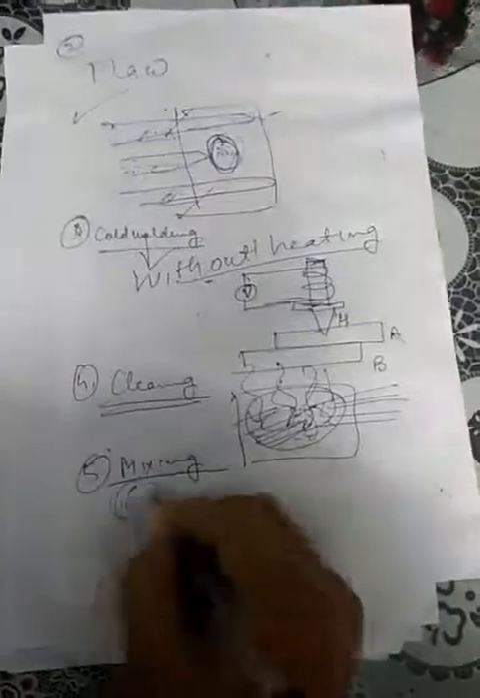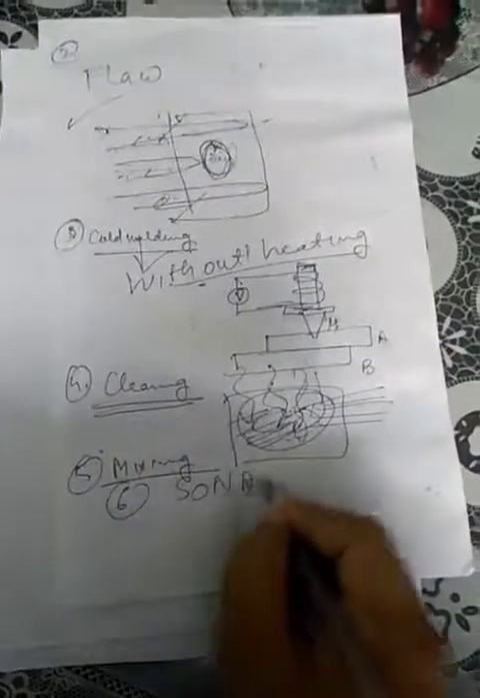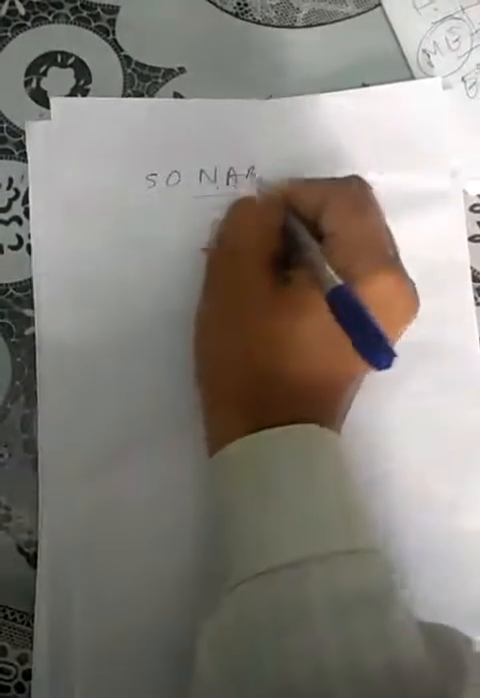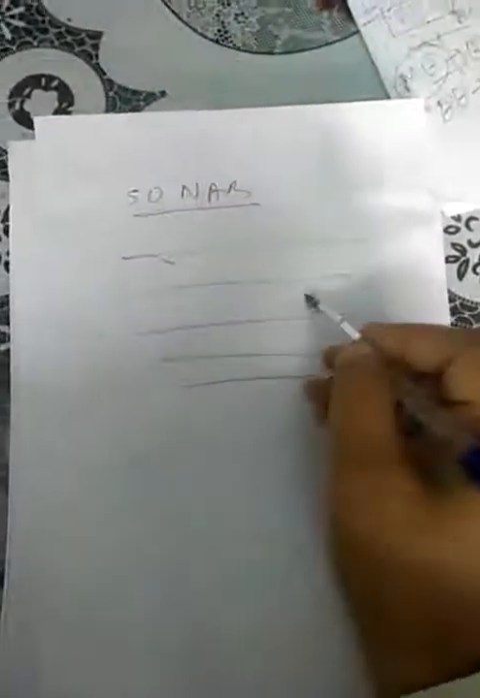And now next is about the sonar. What is the full form of sonar? Sonar full form is sound navigation and ranging. So sound navigation and ranging means sound waves are being sent and the range is being checked, at what point the ships are going to be, or the fishes are going to be, or any object is going to be there.